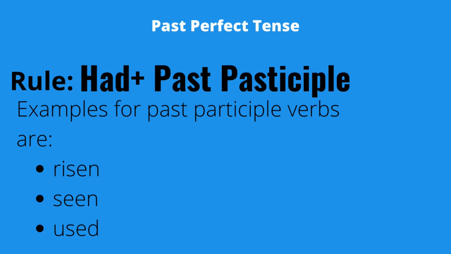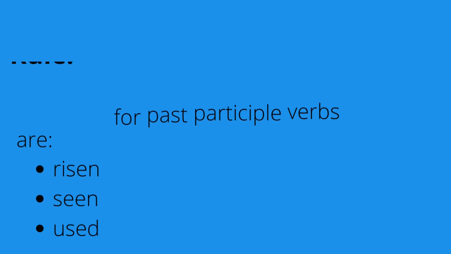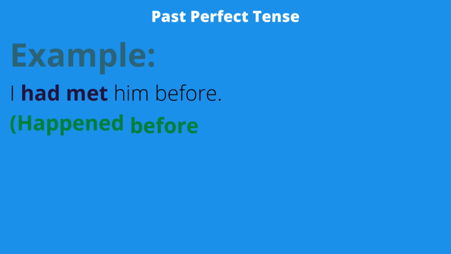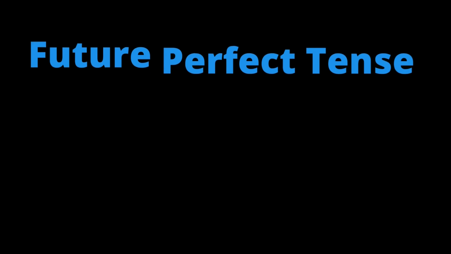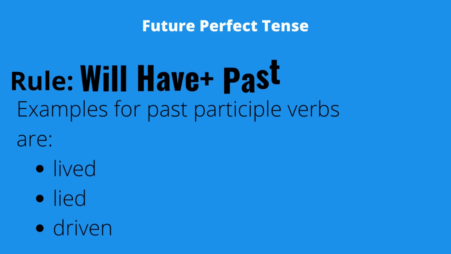Past perfect tense. For past perfect tense, the rule is had plus past participle. For the present perfect tense, it was has or have plus past participle. For this, it's had. An example is: I had met him before. Had met is the past perfect tense. Met is the past participle and had is the other word, as in the rule. So it happened before some point in the past. So I had met him before something.